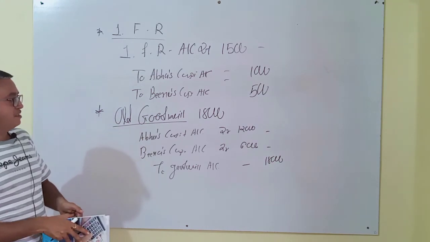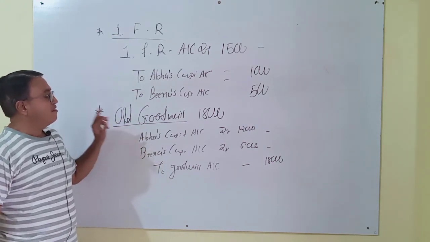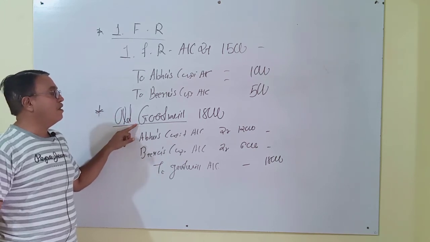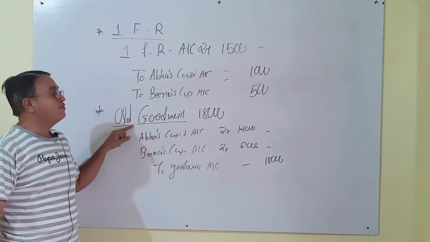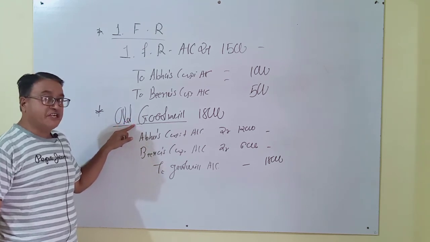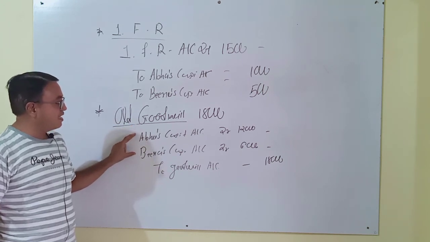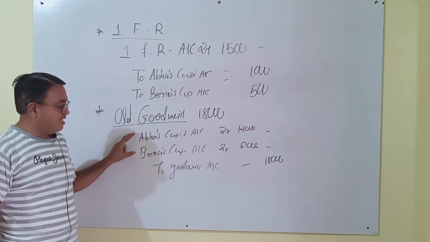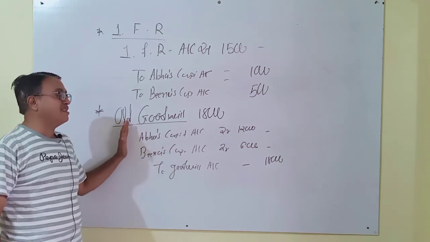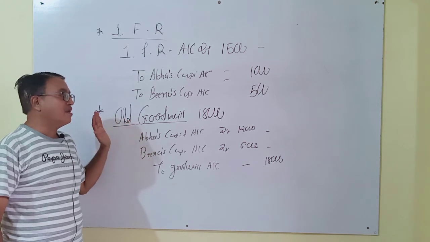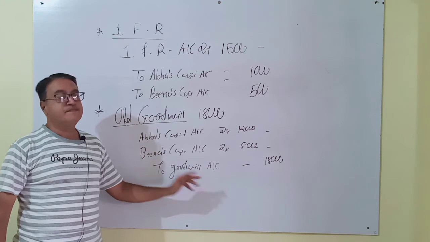Maybe you have a question: why are Abha's and Bina's capital accounts debited? See here, all goodwill is given on the asset side and now all goodwill is written off. If written off, then all partners will get debit. In fact, goodwill is an asset and is always on the debit side. But if it is written off, then it will be recorded on the credit side.